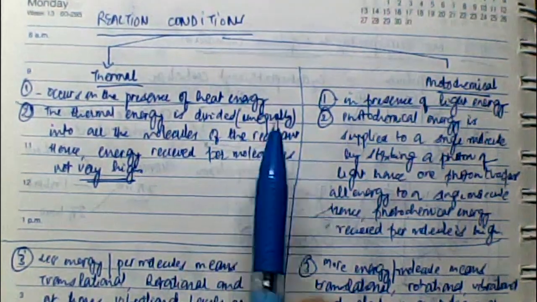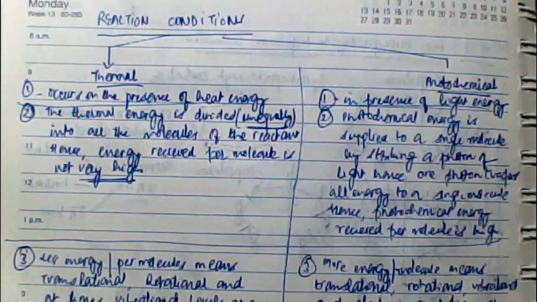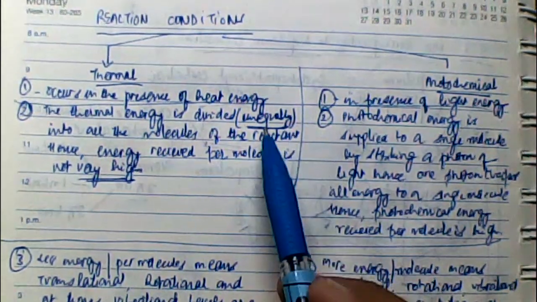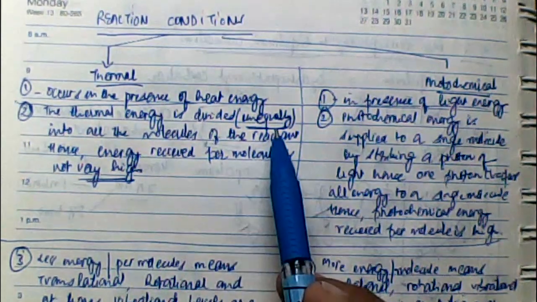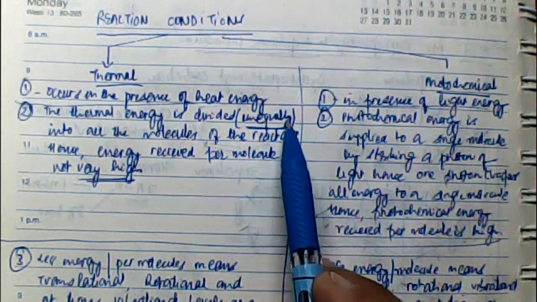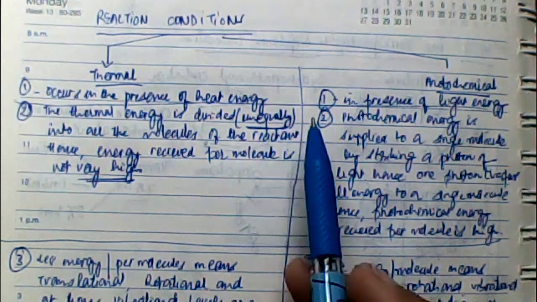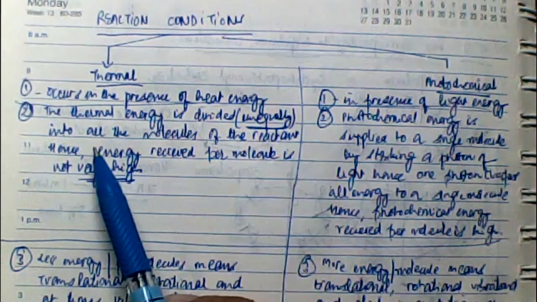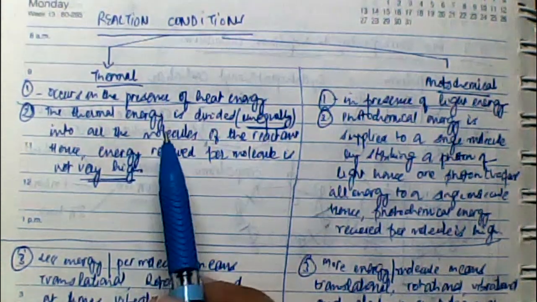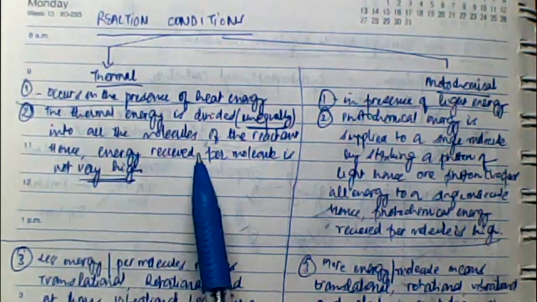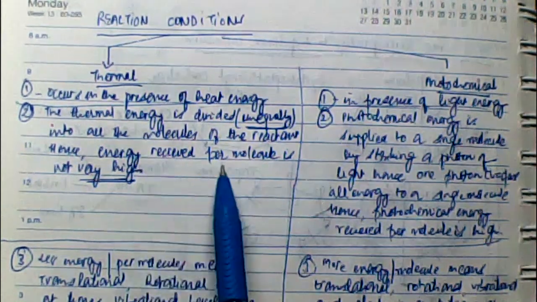That means the division of the heat between the molecules of the reactant is not equal. Some molecules will take higher energy and some molecules will gain lower energy, and hence all the molecules will get some share of energy. But since the energy is divided in the reactants, the energy received per molecule in the case of thermal reactions is not very high.